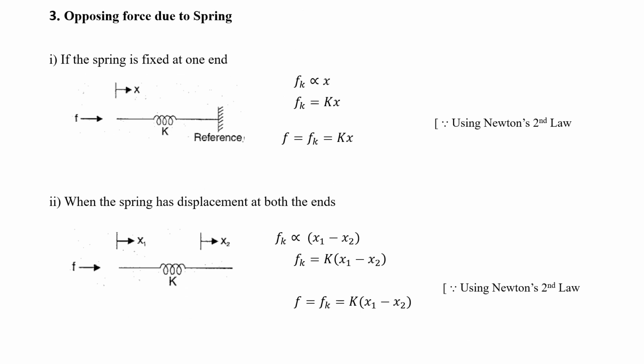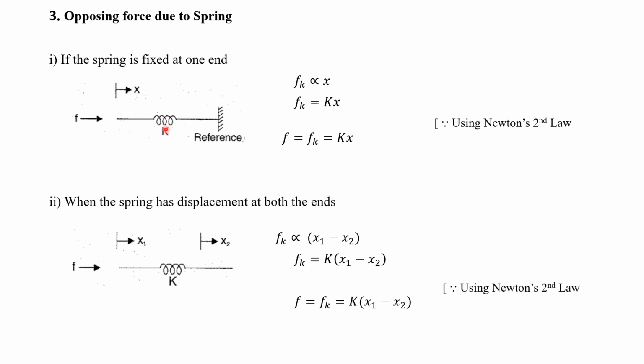The next one, opposing force due to spring. Now we are considering a spring. So if we are considering a spring, it will be represented like this. Here this is also considered in two cases. In the first case, one end is connected to the fixed surface and the other end is free. At the free end, we are applying an input force. This spring is also an ideal spring, so it is having a negligible mass as well as negligible friction.